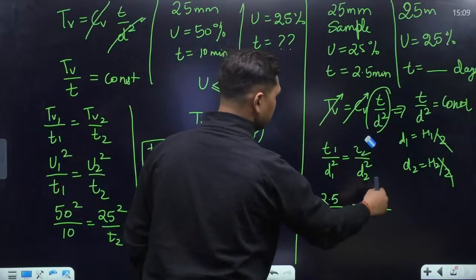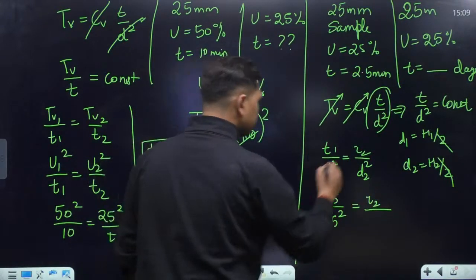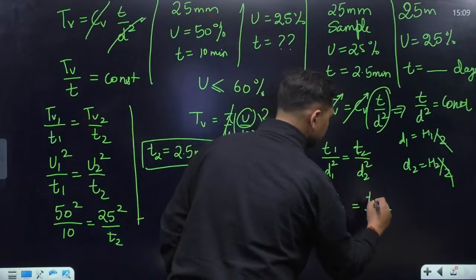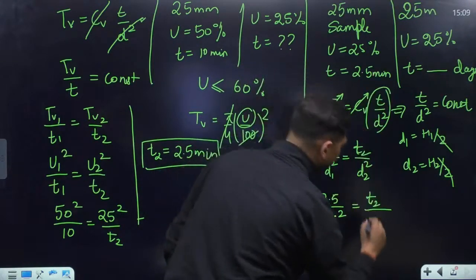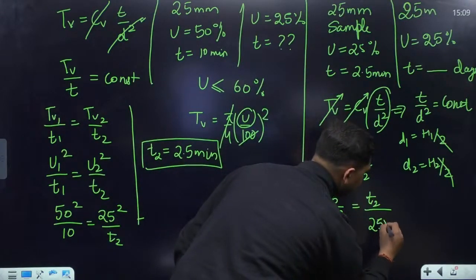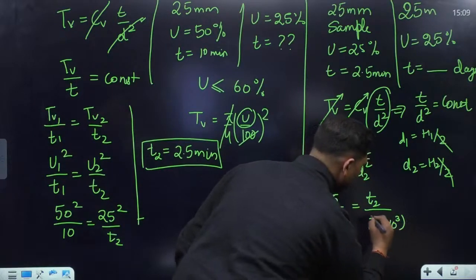D2 will be 25 meters, so 25 meter converted into mm, whole square.